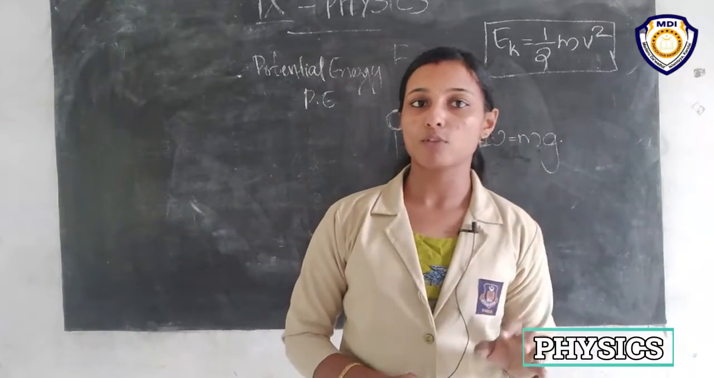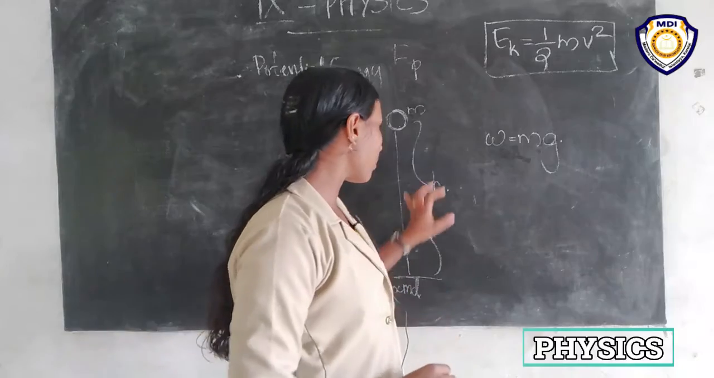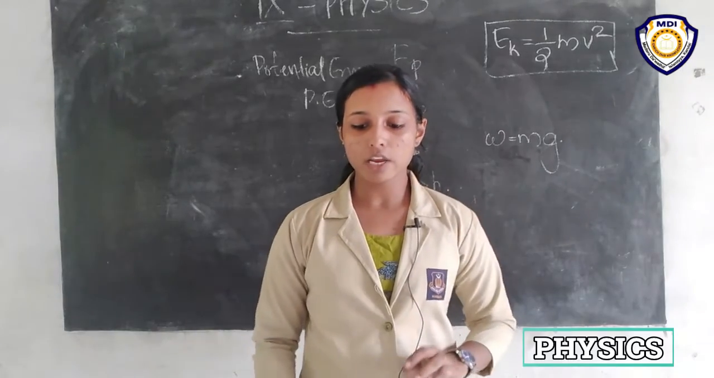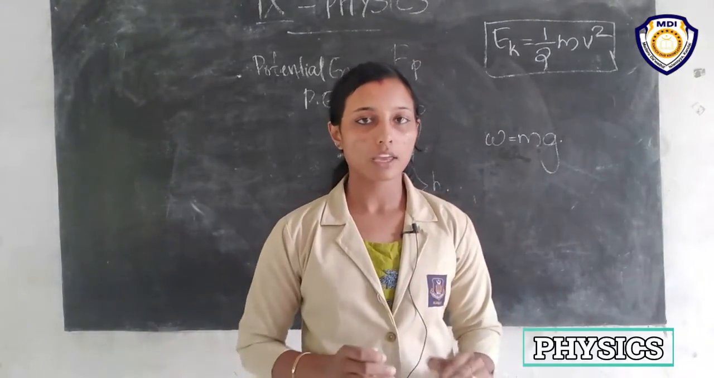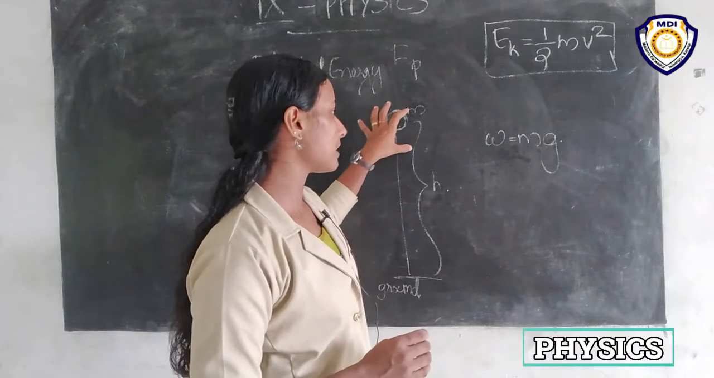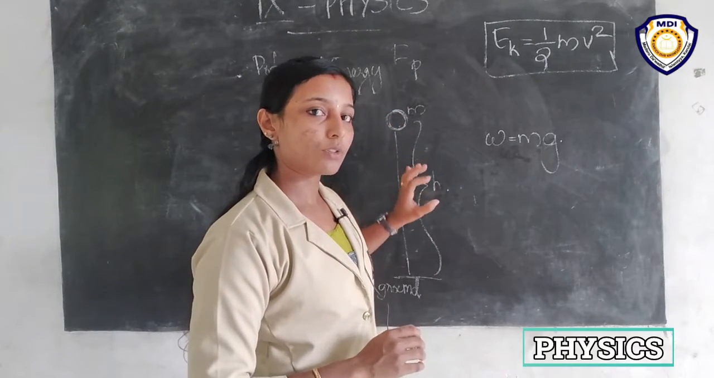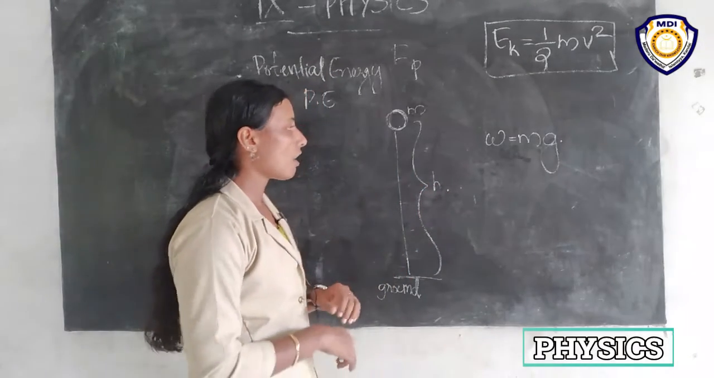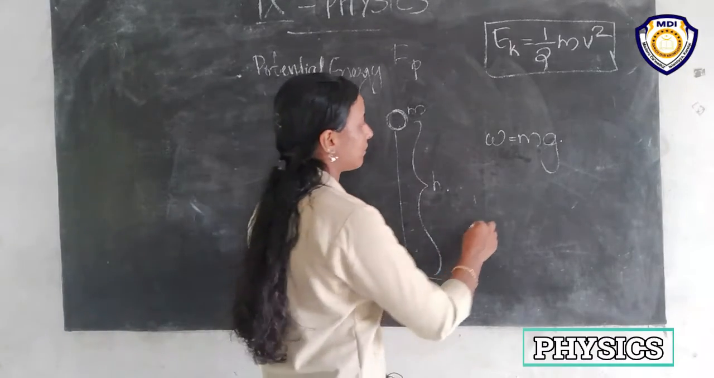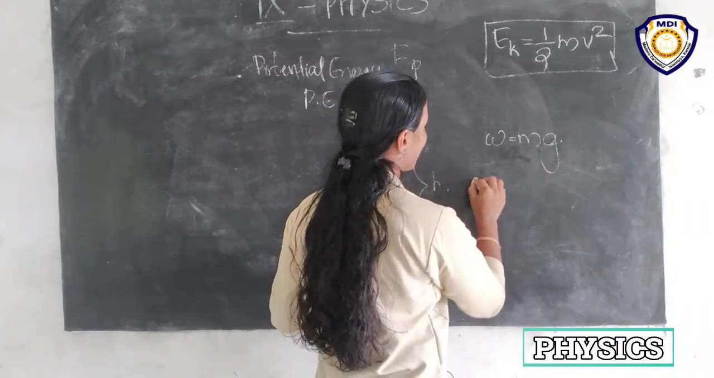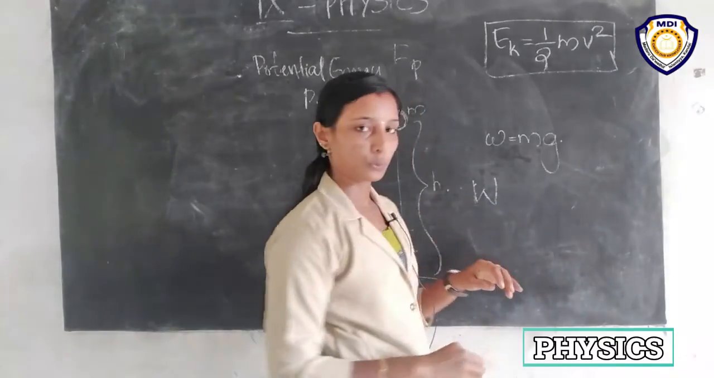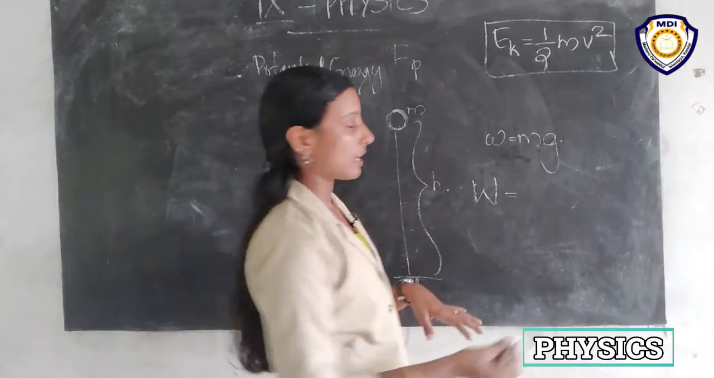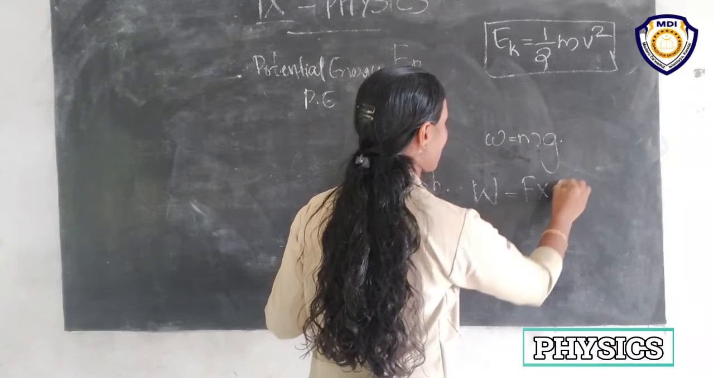The object gains energy equal to the work done on it. So when we place this object at a height h, we do some work, right? That work is stored as its potential energy. So how can we find the work done? We represent work done by capital W. Work done is equal to force into displacement.